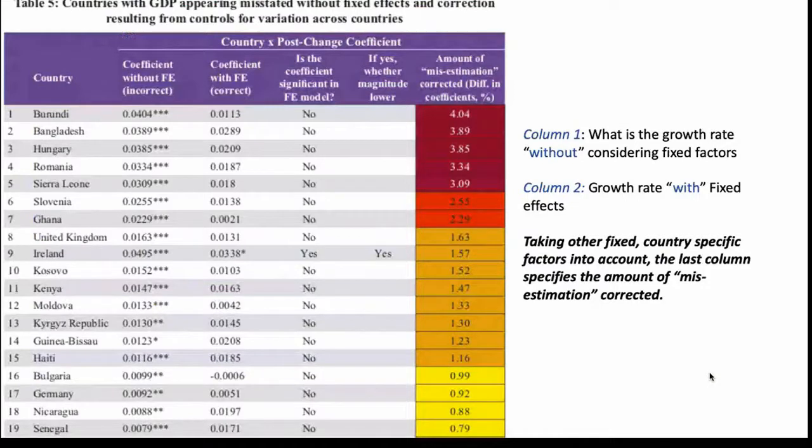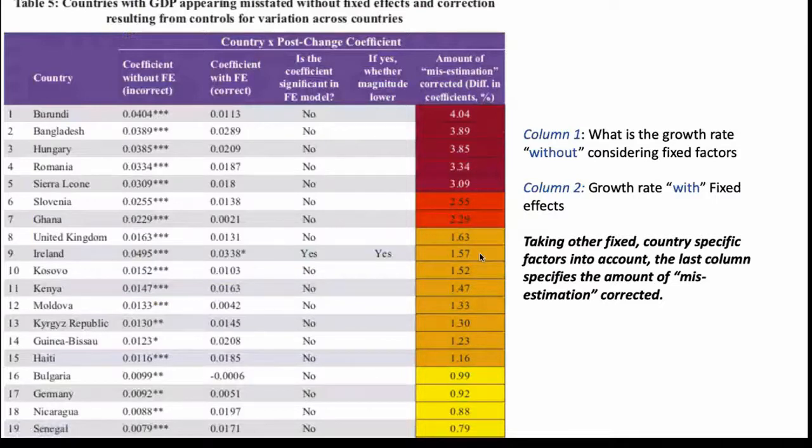Moving on, this is one of the tables that we took from the chapter, which clearly says that the DID model has misestimated these percentages for all these countries. If you see, for almost every country there is a certain degree of misestimation. And once you have included fixed effects, this misestimation will kind of disappear.